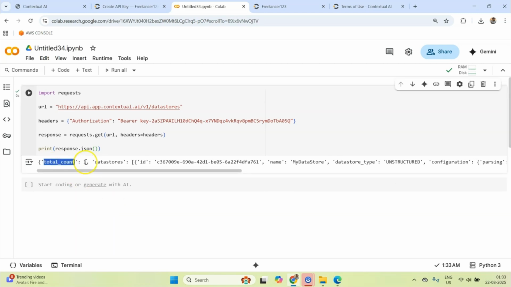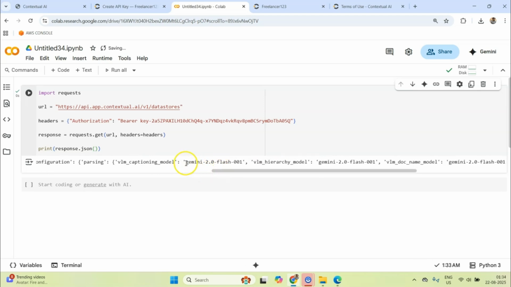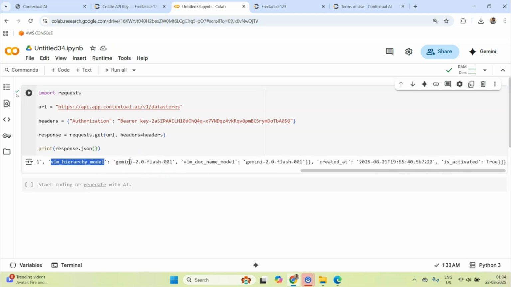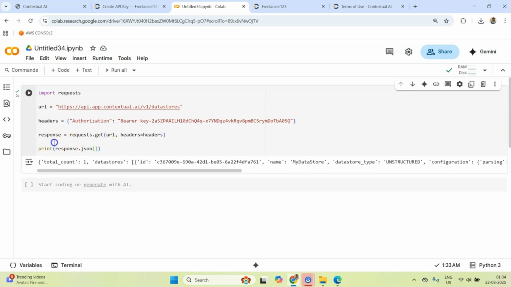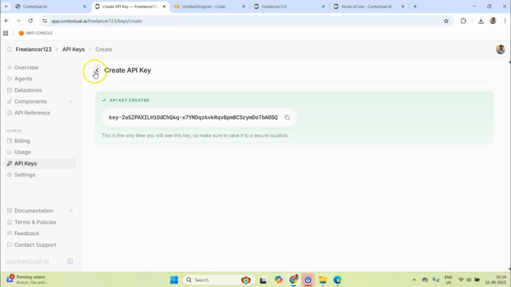Yes, total count of data stores: 1. Then individually it provides a list, and this is the ID of my data store, the name of my data store, and then the configuration, and it is using Gemini Flash VLM hierarchy. VLM means a visual model, and Gemini, as you know, is very good at visually understanding things. So now this whole code can be run, and you are not limited to just this.